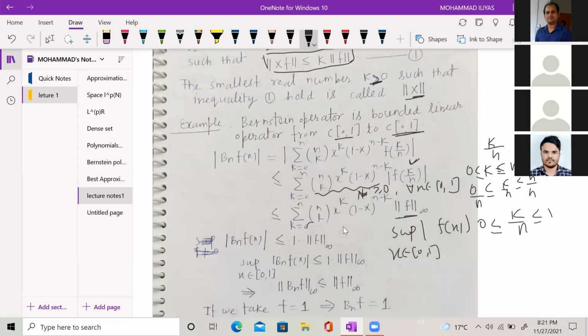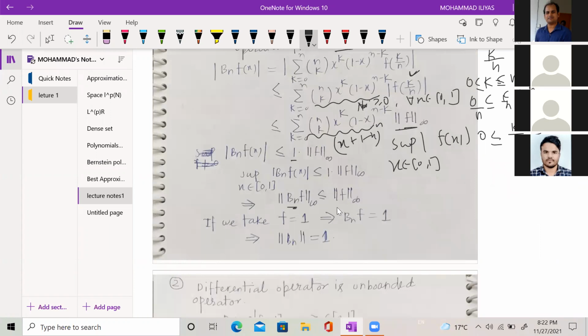If you see these terms, this is the binomial expansion of (x plus (1 minus x)) to the power n. So this whole expression is 1. So we get mod of B_n f(x) is less than or equal to norm f infinity. If you take the supremum, we get norm of B_n f is less than or equal to norm f infinity. So in this case we get k equal to 1.